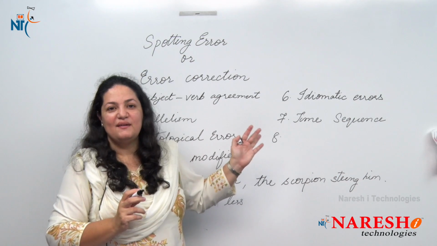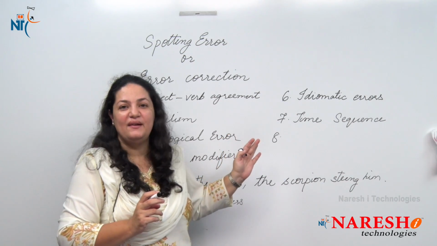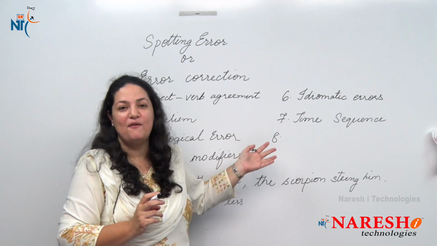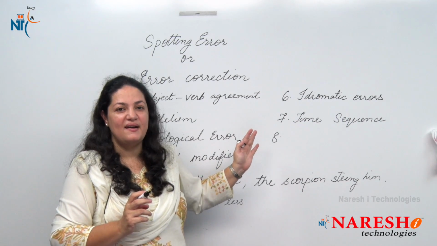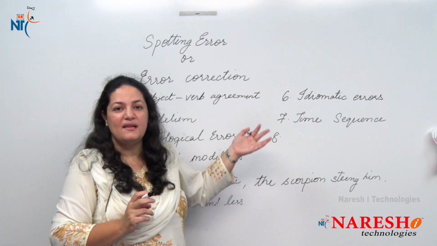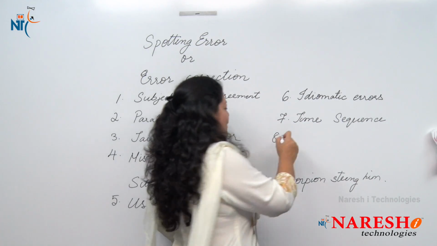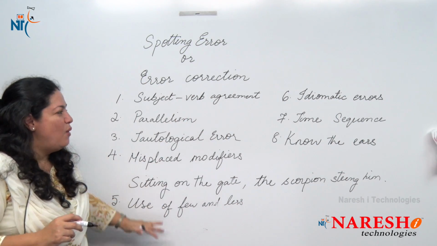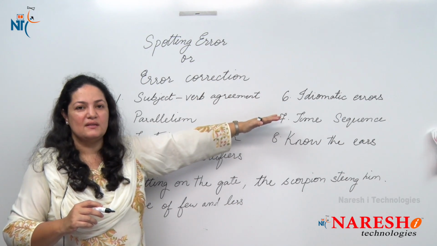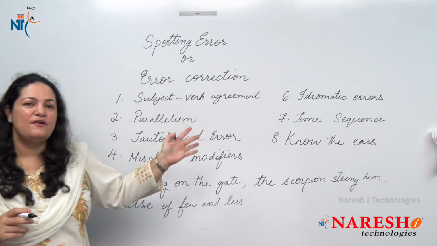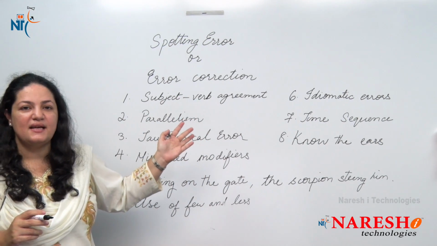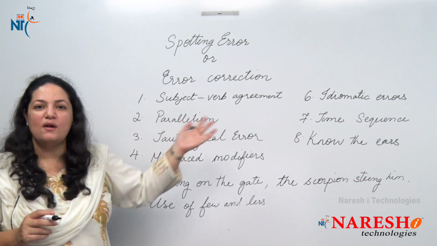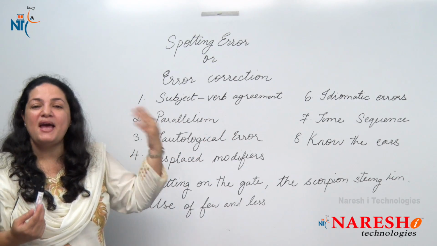The last point, which is very simple and which many people follow, but I wouldn't really recommend it. But if you have no option, then this is the point that you can follow. You've tried applying all these rules, all these points, but still you're not able to find the error in that sentence. So what do you do at that time? We call it knowing by the ear. You may have heard it somewhere.